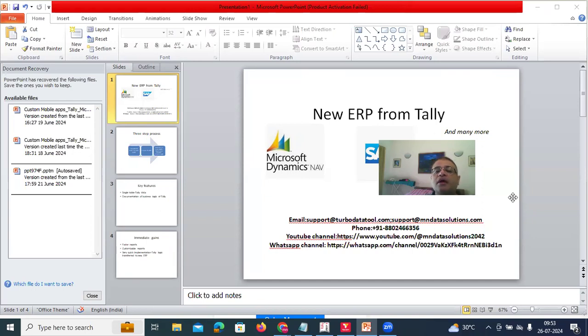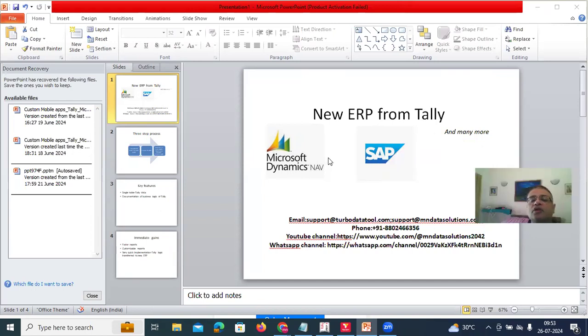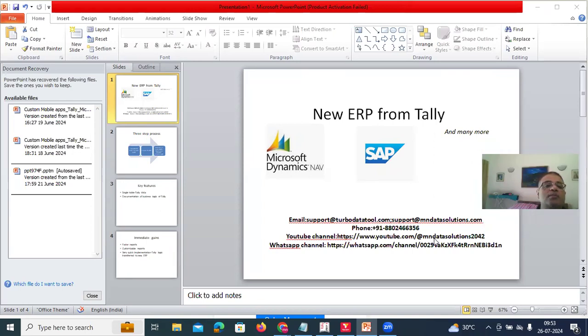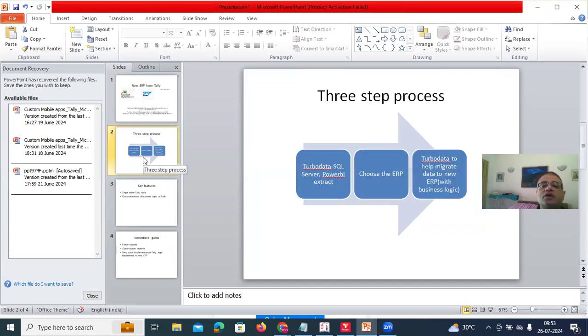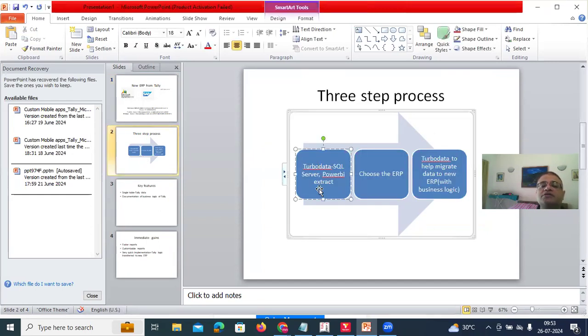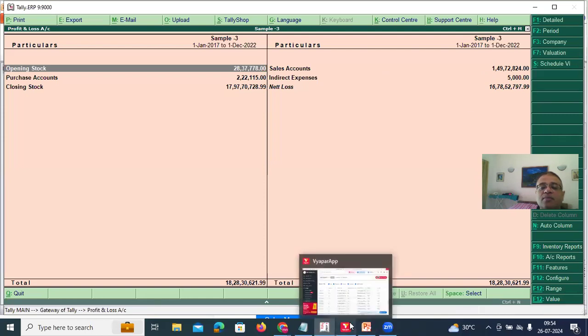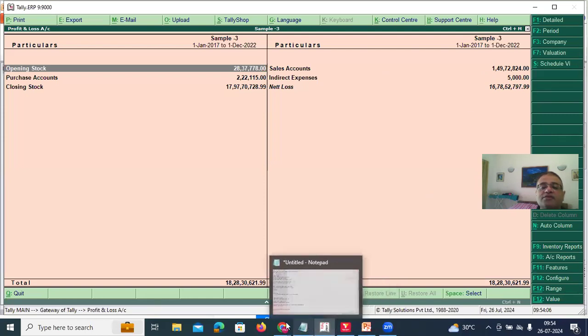If you are looking to migrate your Tally data to another ERP like SAP, Microsoft Navision, or any of the SAP or Navision OEM partners, please do consider our services. The three-step process: migrate to Turbo Data SQL Server Tally, which brings the on-the-fly calculations of Tally. The year whatever is here is an on-the-fly calculation. So we have actually documented everything, and we're going to give the same to you.